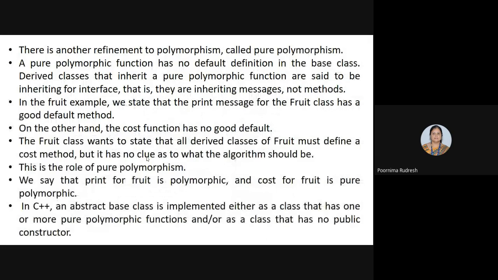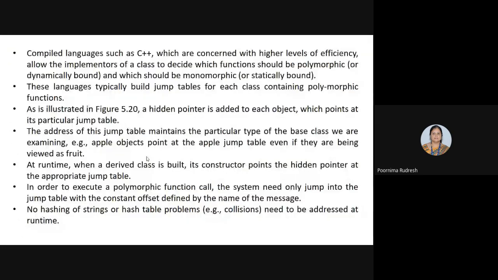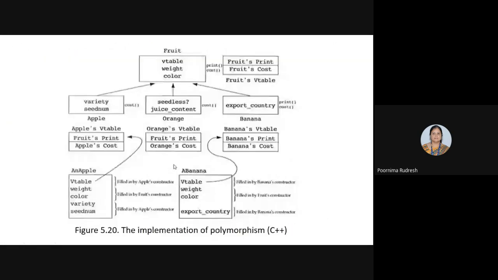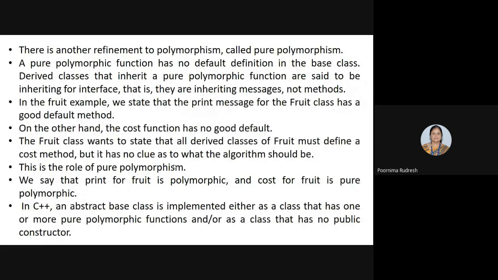And as I said, we have two types of polymorphism. One is the true polymorphism that I explained here. So this is an example of true polymorphism. And one more is called pure polymorphism. And what is pure polymorphism? A pure polymorphic function has no default definition in the base class.